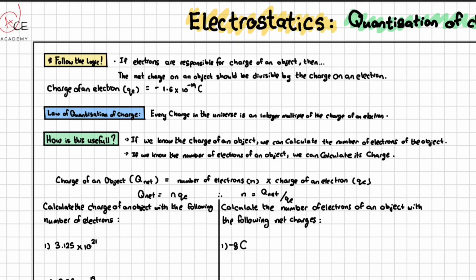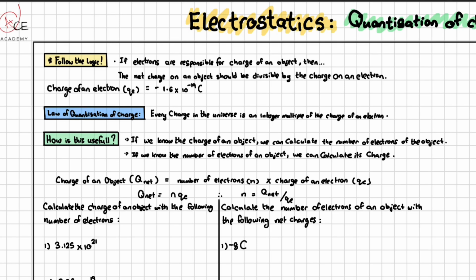In the introductory video for this section, we learned that electrons are the only subatomic particle that we work with that is able to move or travel between particles, atoms, and matter in general, right? That means that electrons are responsible for the charge on an object. So if electrons are responsible for the charge of an object, that means that the net charge on an object should be divisible by the charge on the electron, because the charge on the object is just a multiple of the charge on the electrons. Right? We know that the charge of an electron is actually negative 1.6 times 10 to the minus 19 coulombs.